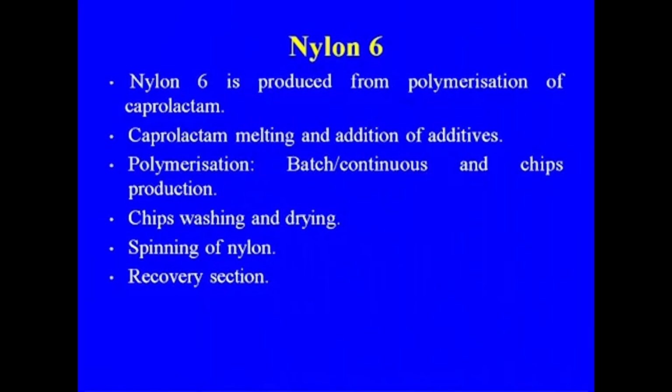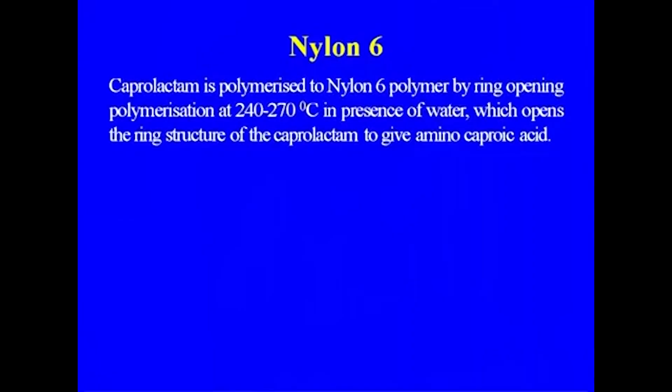for spinning, weaving. In case of nylon 6 we are using melt spinning. So chips washing and drying, spinning of the nylon, and the recovery section. These are the various units in the nylon 6 manufacture. The caprolactam is polymerized to nylon 6 polymer by ring opening polymerization at 240 to 270 degrees centigrade in presence of water, which opens the ring structure of the caprolactam to give the amino caproic acid.